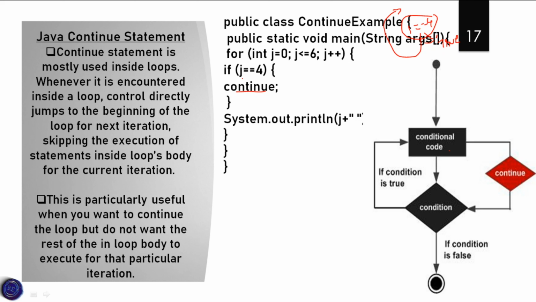You didn't want the 4 value in the loop. So in order to take off the 4 value in the loop, we use the continue statement. The main aim of the continue statement is to take off the element which you don't like. So the output for the given code is 0, 1, 2, 3, then 4 is taken off and 5, 6 are printed. We didn't want the 4 value. In this way the Java continue statement works.